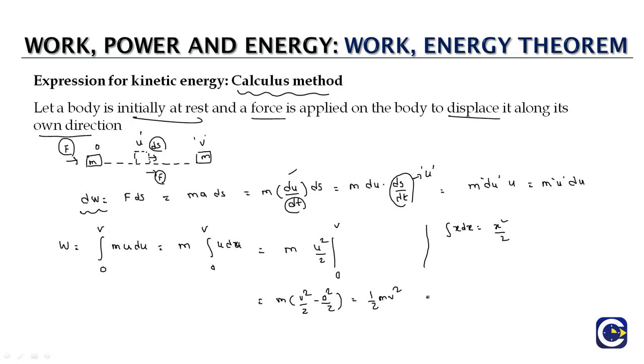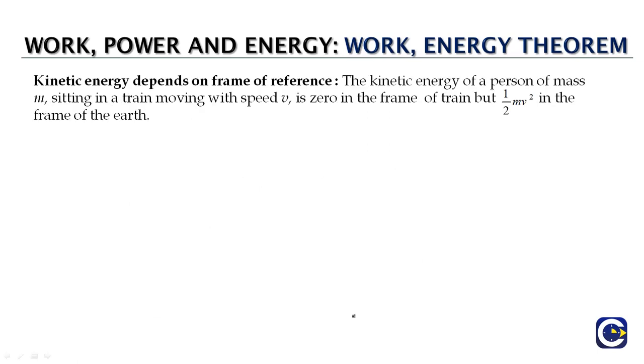So this work is getting stored as the kinetic energy in the object, and thereby the kinetic energy expression will be half m into v square. So this is the amount of kinetic energy that a body will be having. And since we are talking about the kinetic energy expressed in terms of the mass of the object and the velocity, under the assumption that we are going with a constant mass, the velocity will depend upon the frame of reference, which means if we look at the object from different frames of reference, the kinetic energy value might be changing.